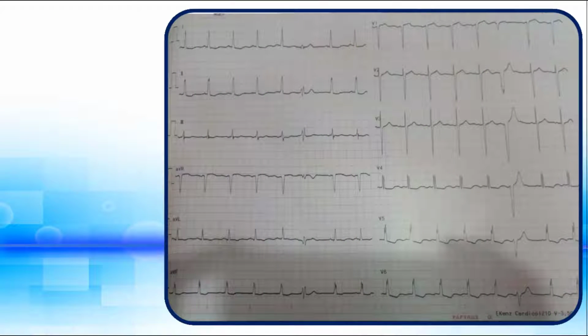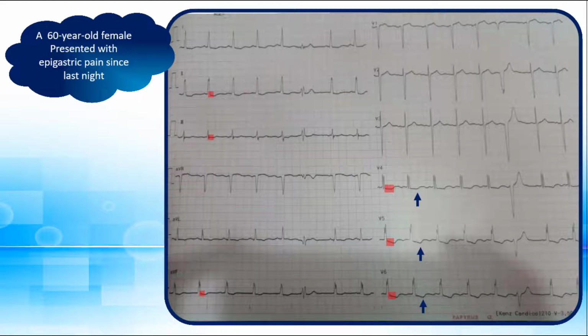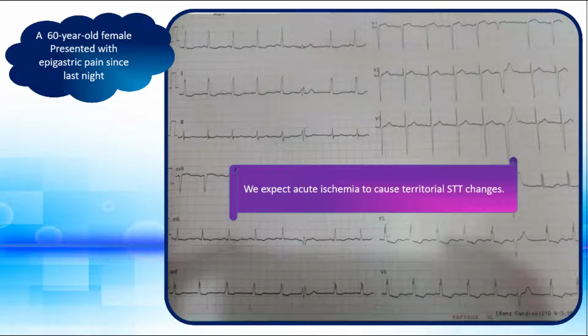The next electrocardiogram is obtained from a 60-year-old female, known case of diabetes and hypertension, presented with epigastric pain since last night. Here are subtle ST depressions in left-sided precordial and inferior leads. T-wave inversions are detectable in V4 to V6 as well. So, we have nonspecific ST-T changes. Since the ST-T changes are not limited to a particular anatomic location, acute ischemia is less probable. Remember that we often expect acute ischemia to cause territorial ST-T changes, but in this strip, ST-T changes are present in anterolateral and inferior territories.